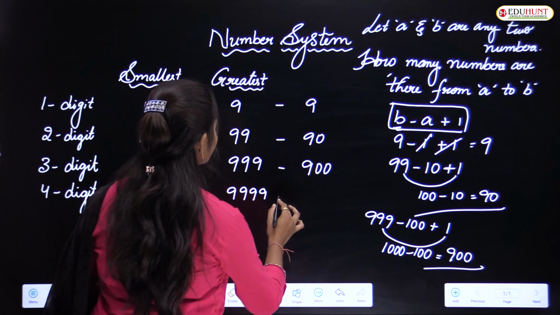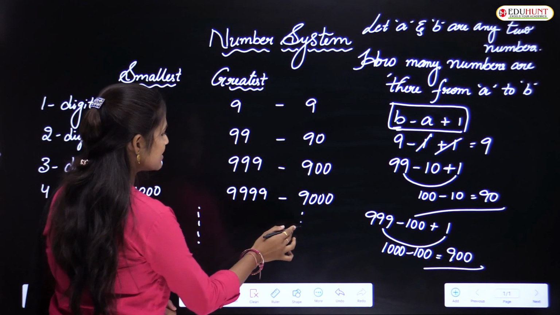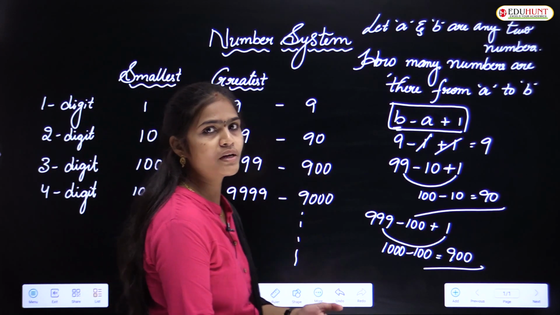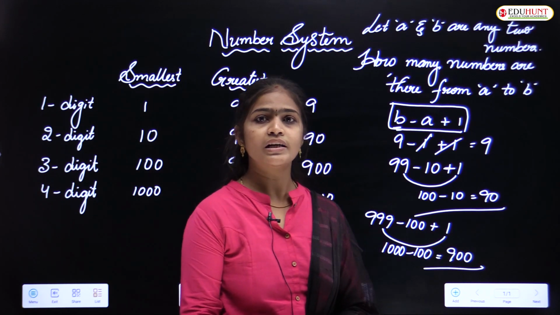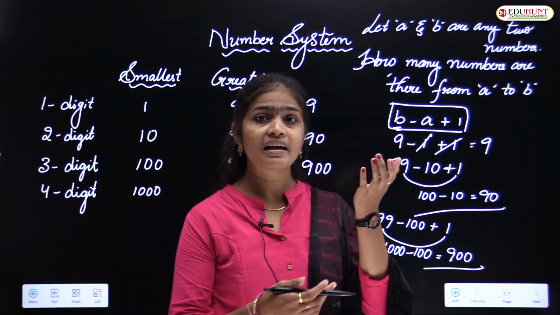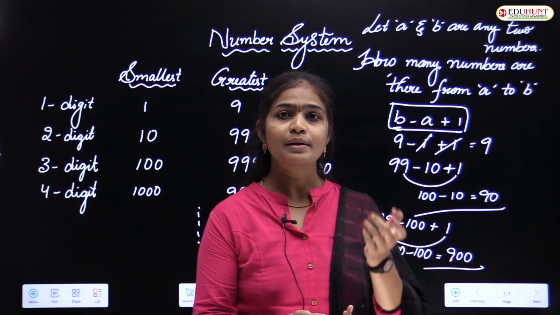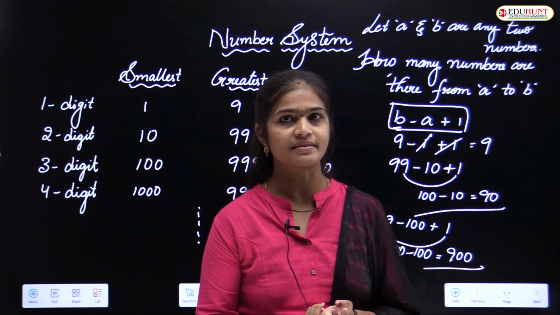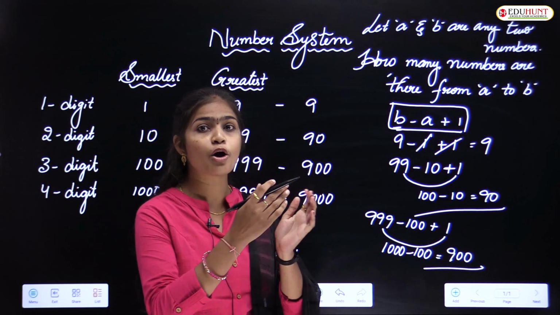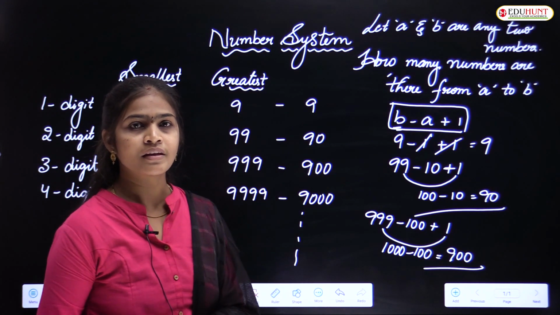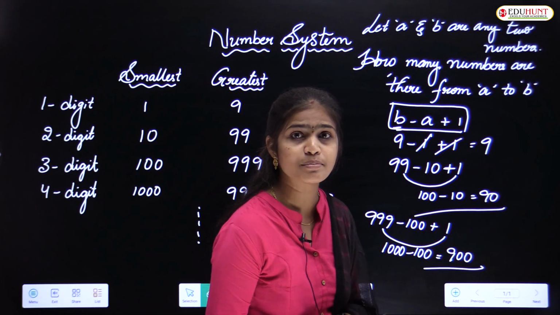And in the same way, there are 9000 4-digit numbers, and so on. So by using this formula we can find that. But if the largest number consists of n digits, then how do we find how many n-digit numbers there are? By using this formula, is it possible to find how many n-digit numbers are there?